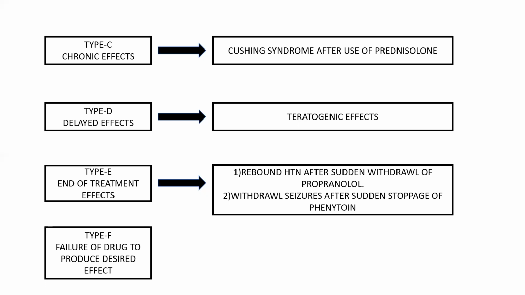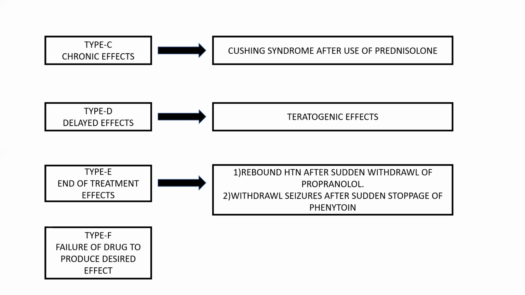Phenytoin is a drug which we use for epilepsy, that is for seizures, that is nothing but fits. We have to take that phenytoin lifelong. If you suddenly stop using phenytoin, you will get seizures, that is withdrawal seizures. And if you suddenly stop the drug propranolol, which is a beta blocker, which I will deal with in my next sessions, for now just remember that it is a beta blocker.